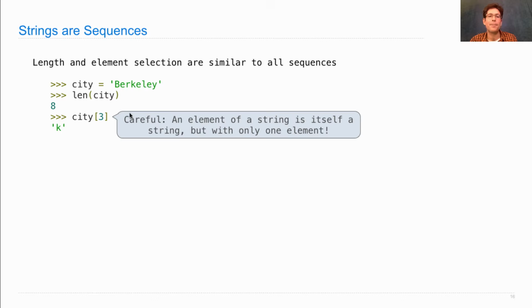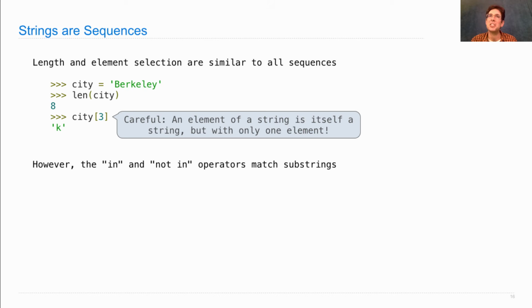So what you get back is a string, even though what you selected from was a string. Now, lists don't work like this. If you had a list of numbers and you selected the element at index 3, you would get a number, not a list. But for strings, you get a string, but with only one element, only one character in it.